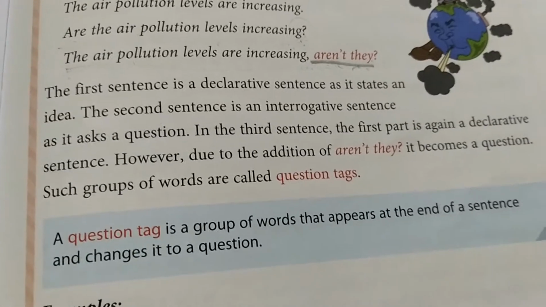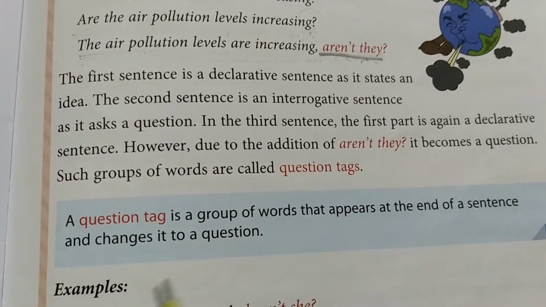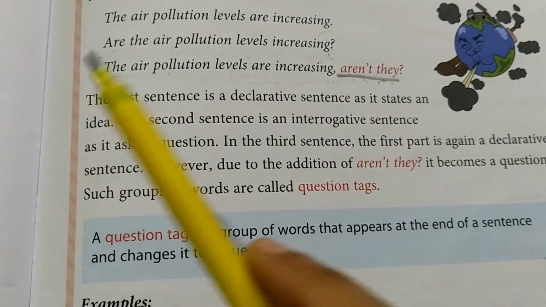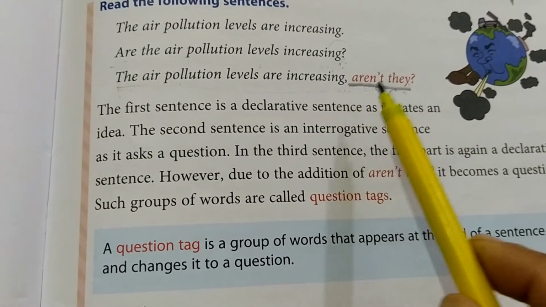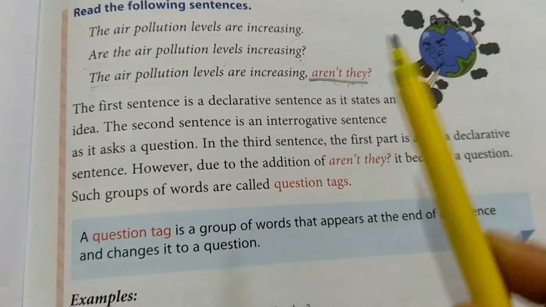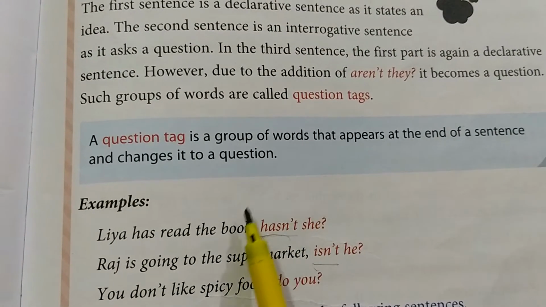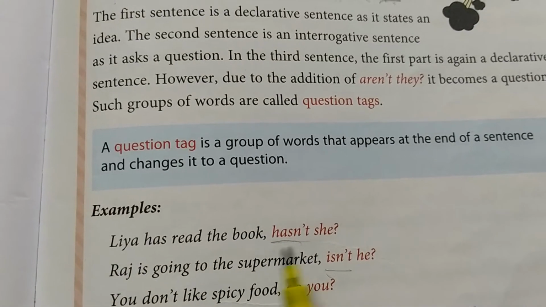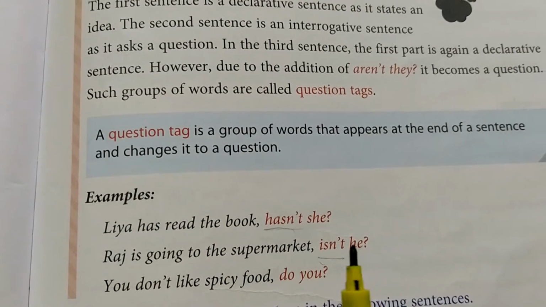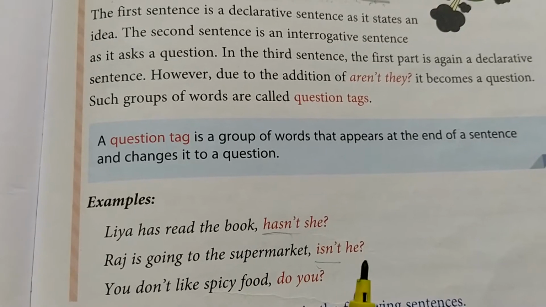So what are question tags? These are groups of words that appear at the end of the sentence and change it into a question. Whether it is a positive sentence or a negative sentence, these question tags coming at the end can make any statement into a question. For example, Leah has read the book, hasn't she? Raj is going to the supermarket, isn't he? So again this has become a question sentence.